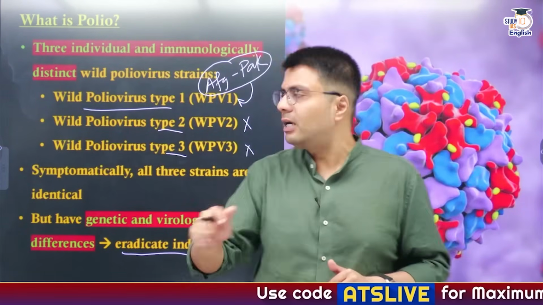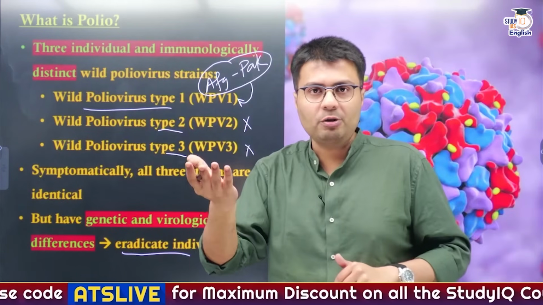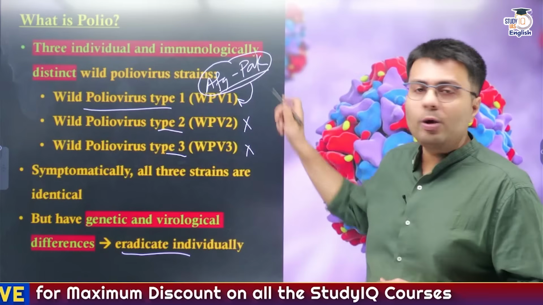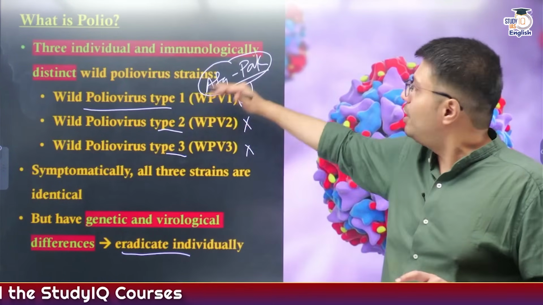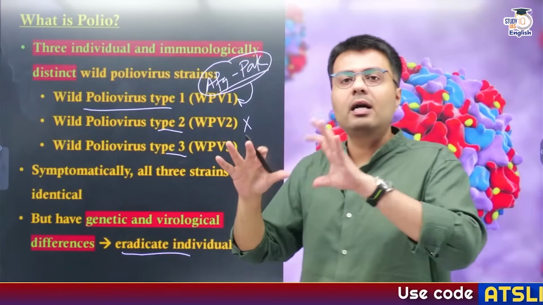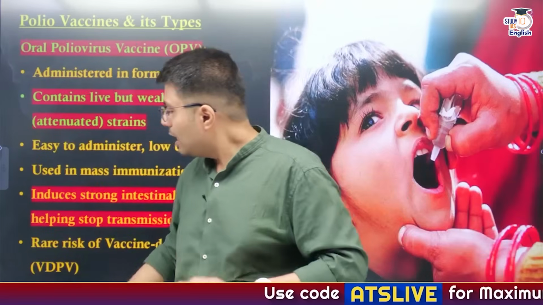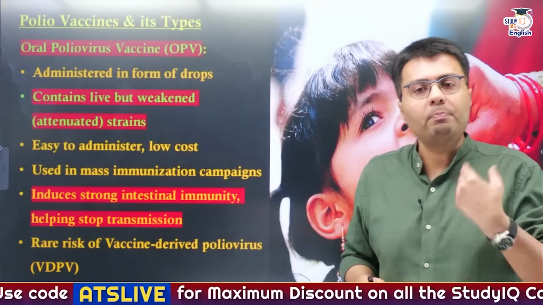The most important part is that wild polio type 1 virus is the only kind of polio that is prevalent today, and this is prevalent only in two countries, Afghanistan and Pakistan. That is why, as the context told you, when poliovirus is prevalent in your neighborhood, India can't keep its guard down, right? Now let us understand the different types of vaccines that are available to deal with polio.